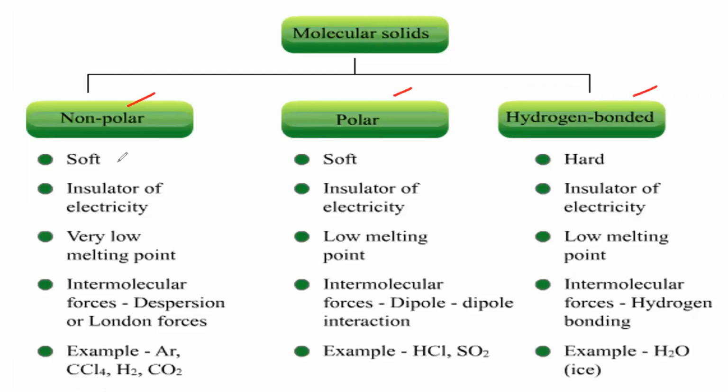So, non-polar are soft, insulators of electricity, with very low melting point, and the intermolecular forces are dispersion force or London force. Examples: argon, carbon tetrachloride, hydrogen molecule, carbon dioxide molecule, dry ice. Next, polar: soft, insulator of electricity, low melting point, intermolecular forces are dipole-dipole interaction. Examples: HCl and sulfur dioxide. Next, hydrogen bonded: hard, insulator of electricity, low melting point, intermolecular force is hydrogen bonding. Examples: water, ice. So these are about molecular solids.